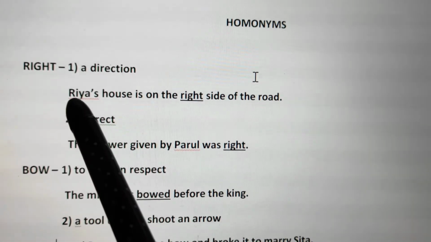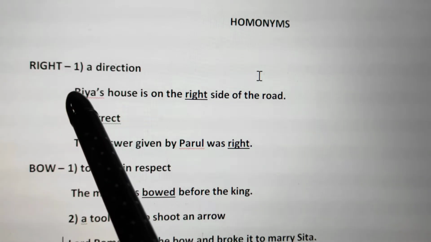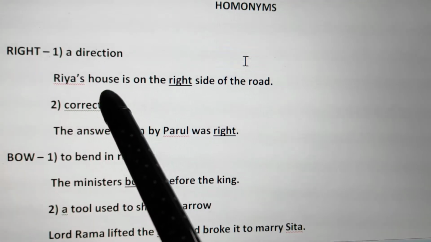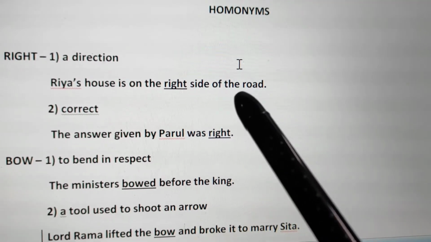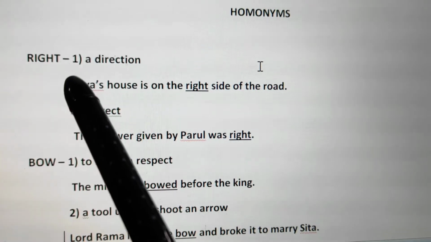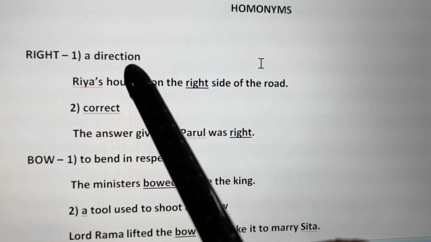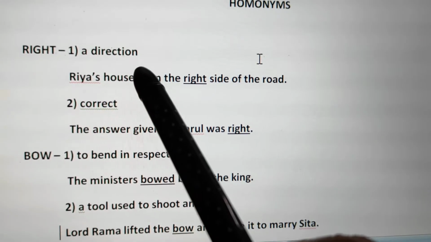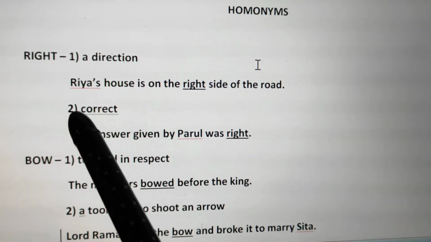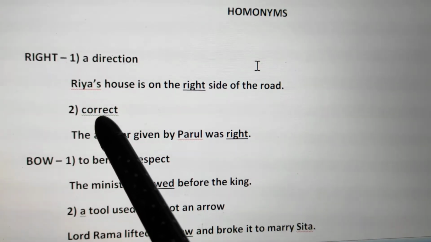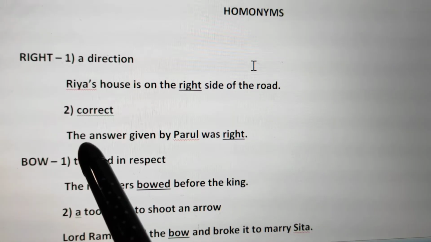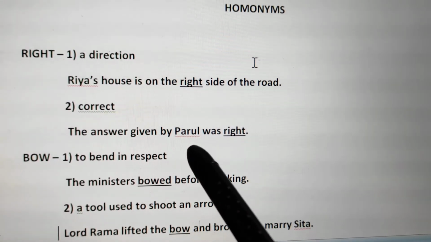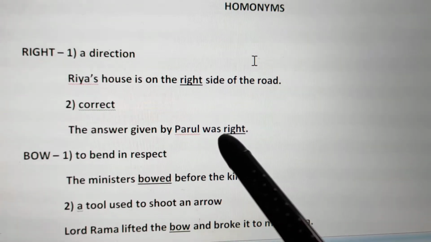The first meaning is a direction. Now when I read out this sentence, it will be clear to you what I mean by direction. Ria's house is on the right side of the road. So R-I-G-H-T, right, has the meaning direction when we say left or right. Secondly, right has one more meaning and that is correct. Again, have a look at this sentence: the answer given by Parul was right, means it was correct.